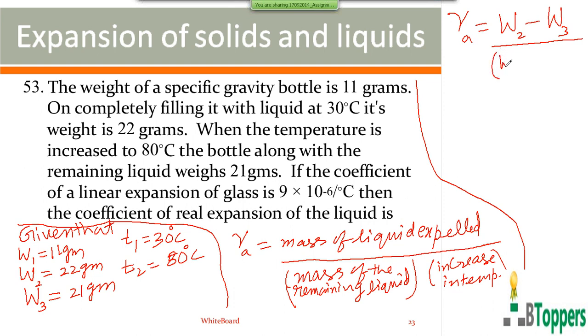The mass of the remaining liquid is the total mass of the bottle and remaining liquid after heating minus the mass of the empty bottle, that is W3 minus W1.